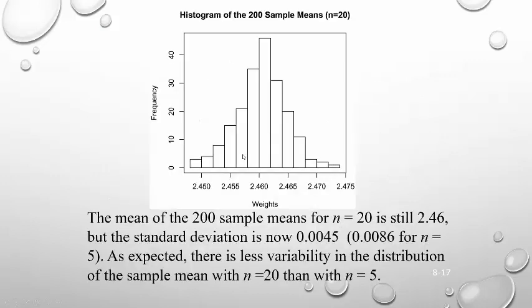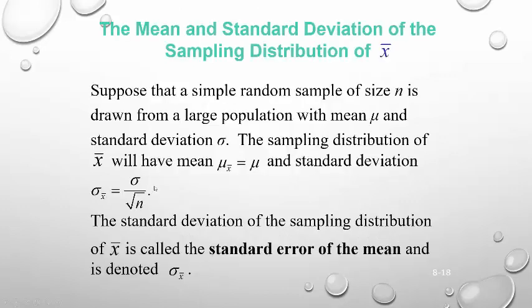So the standard deviation of this histogram, of this data set, we denote sigma sub X bar, the standard deviation of the averages. To find that, we take the population standard deviation, sigma, and divide it by the square root of the sample size. If there were 5 pennies in each sample, that would go here. If there were 20 pennies, that would go here. The standard deviation of the sampling distribution, we call the standard error of the mean, denoted sigma sub X bar. We call it the standard error because standard deviation of the sampling distribution of X bar is a mouthful.